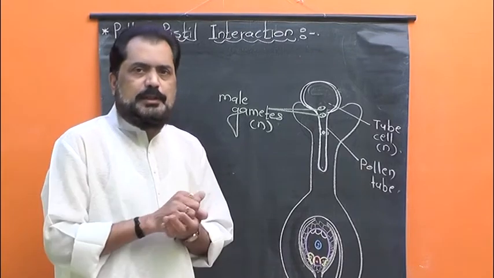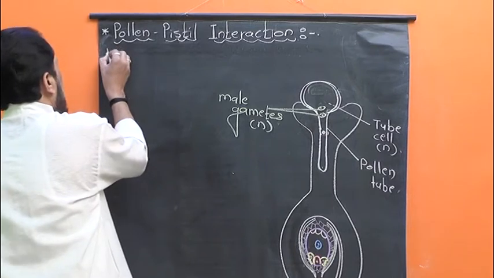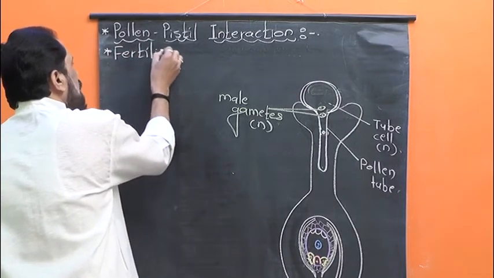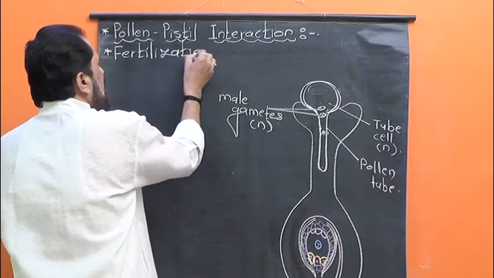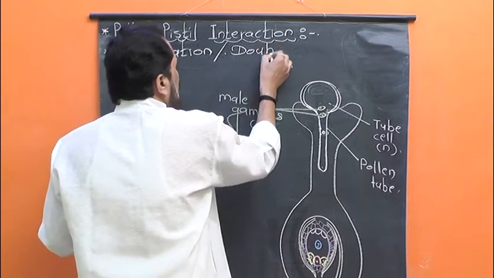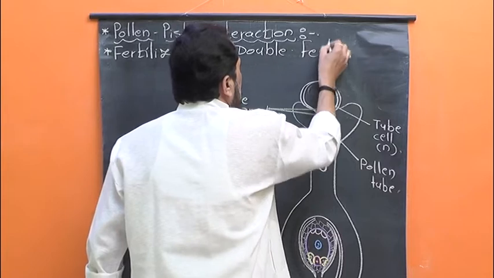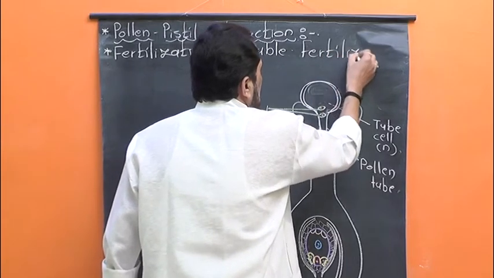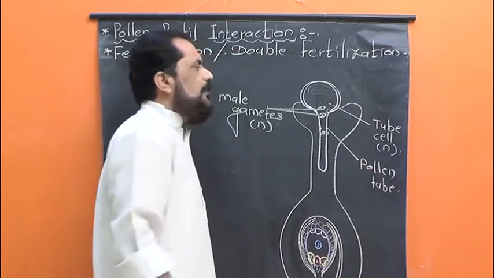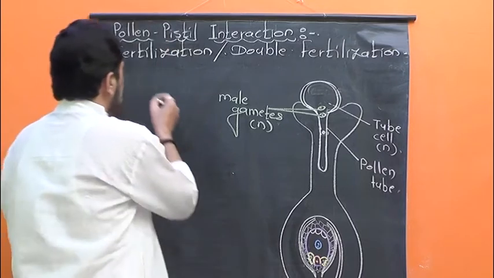Now we have to study the process of fertilization and double fertilization. We know that fertilization is simply the process in which a haploid male gamete and a haploid female gamete unite together to form a diploid zygote.